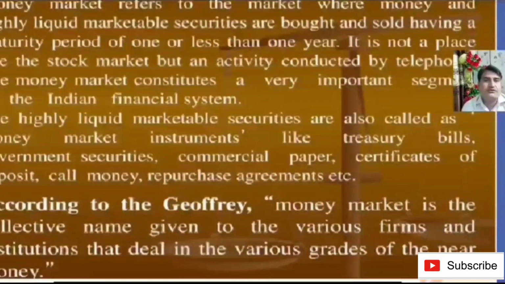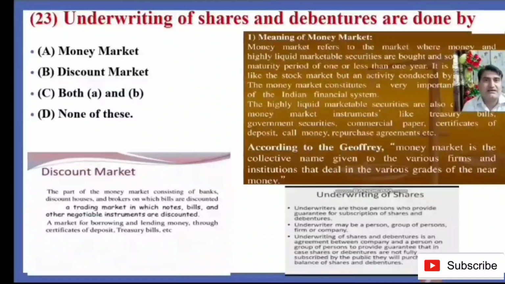So according to Geoffrey, money market is the collective name given to the various firms and institutions that deal in the various grades of near money. So our concept is clear now. It means the underwriting of shares and debentures is done by the discount market. So B is the right answer.